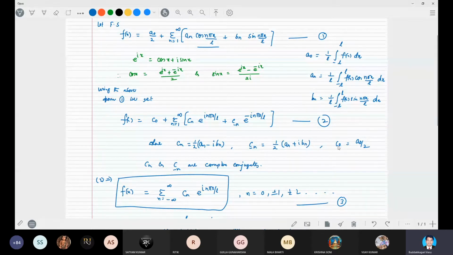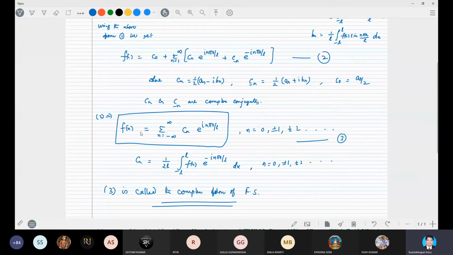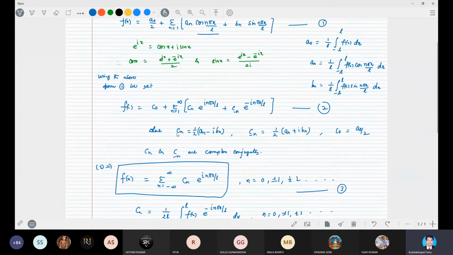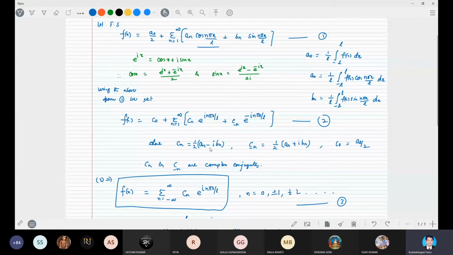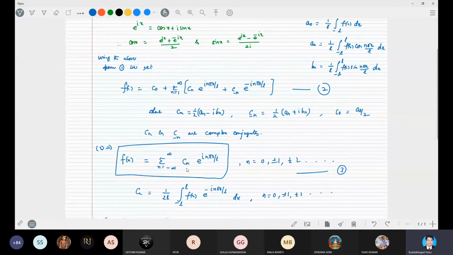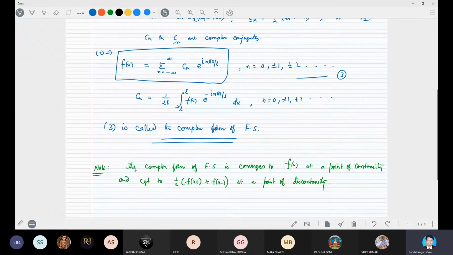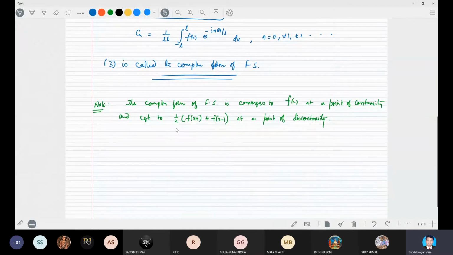So this expression can be written for all values of n: f(x) is equal to sigma n is equal to minus infinity to infinity Cn e power i n pi x by L. This is called the complex form of the Fourier series, and it converges to f(x) at a point of continuity and converges to the average of LHL and RHL at a point of discontinuity. Okay,